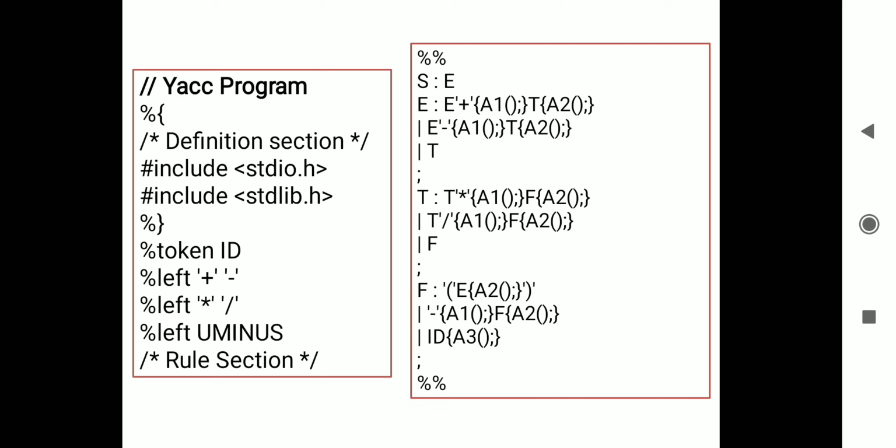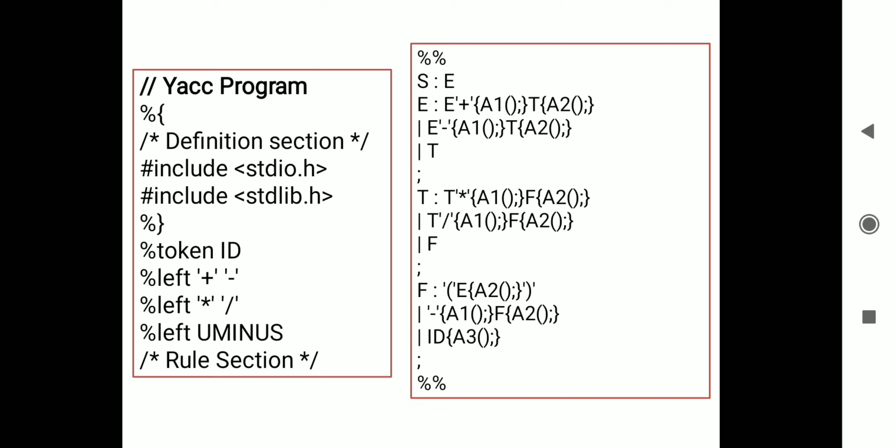Or it gives us minus f, or in bracket of e minus f, or simply it gives us id. So this is the translation rule we have written over here, with some semantic actions to perform the operation.